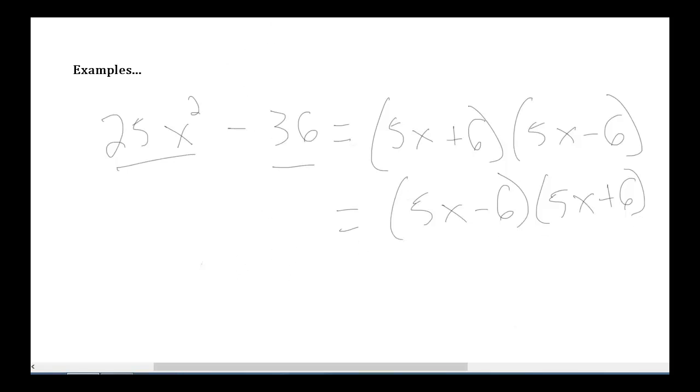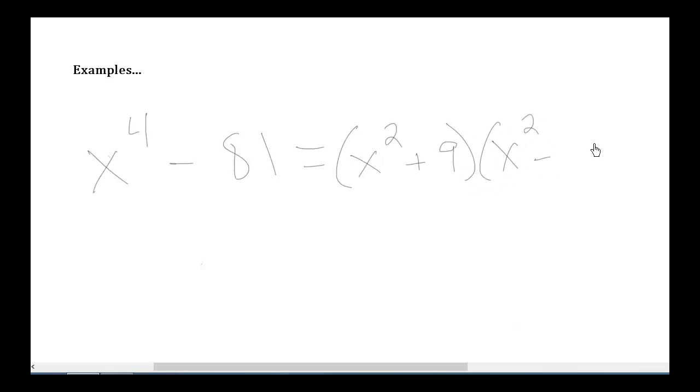Alright, one more, just because these are so much fun. Okay, here's our last one. I got x to the 4th minus 81. Okay, watch out for things to the 4th powers. So, okay, this is a clear difference of two squares. I got a minus, something squared, something squared. So it starts off with x squared plus 9, quantity, x squared minus 9. Once you have things to the 4th power, be careful.